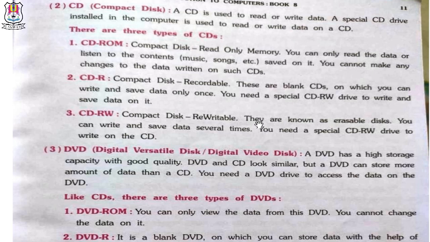CD recordable. This is a blank CD on which you can write and save data only once. You need a special CD-ROM drive to write and save data on it. CD rewritable. They are known as erasable disks. You can write and save data several times. You need a special CD rewritable drive to write on the CD.